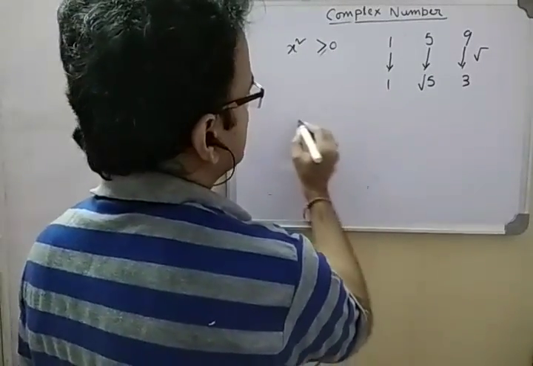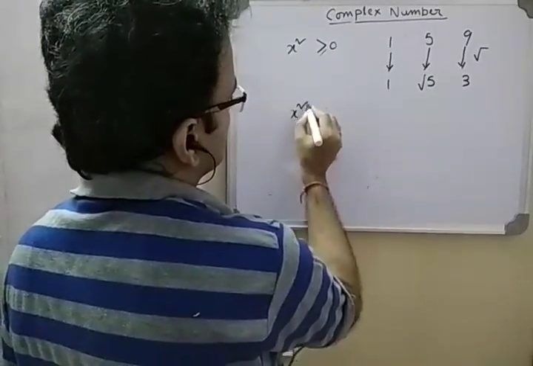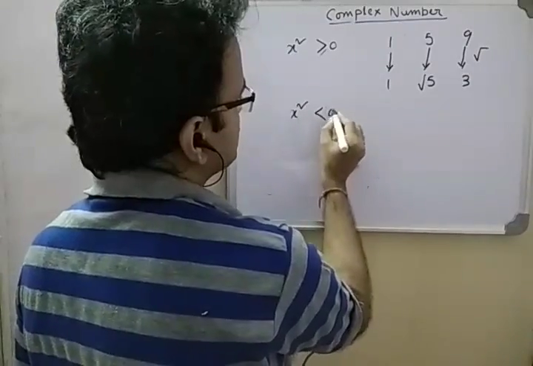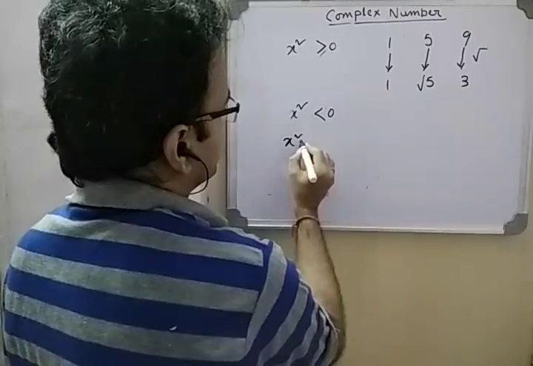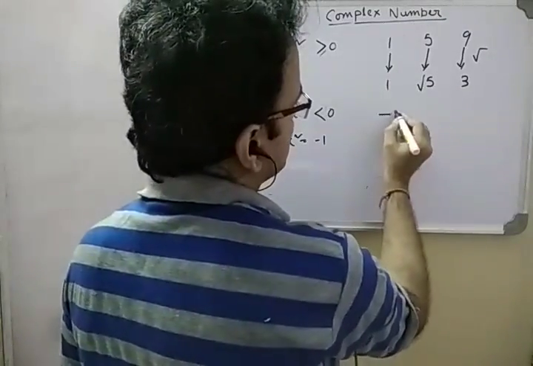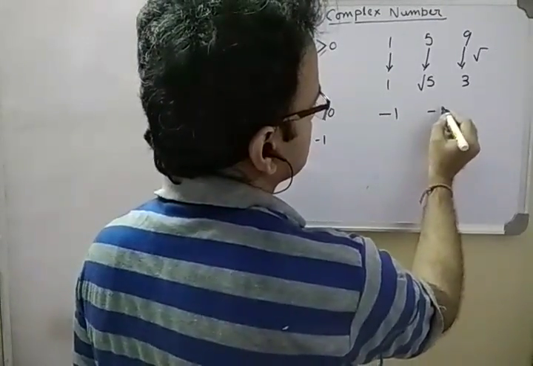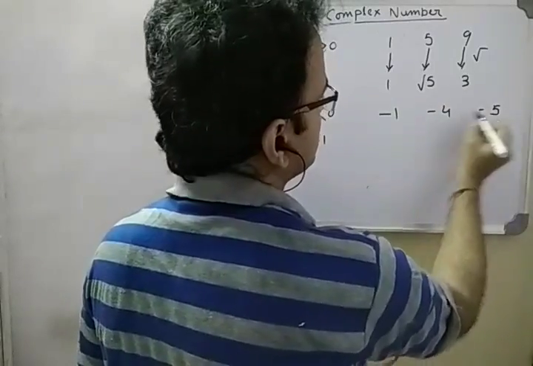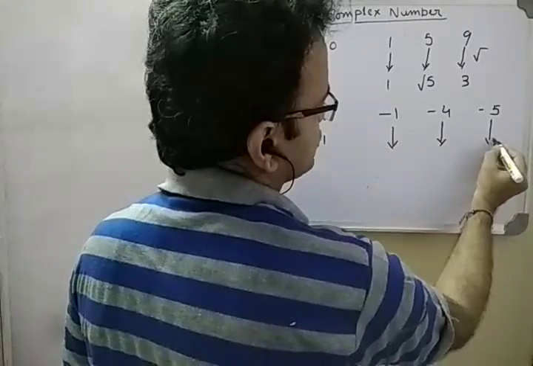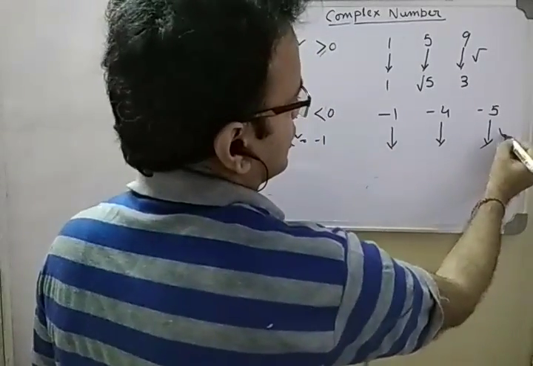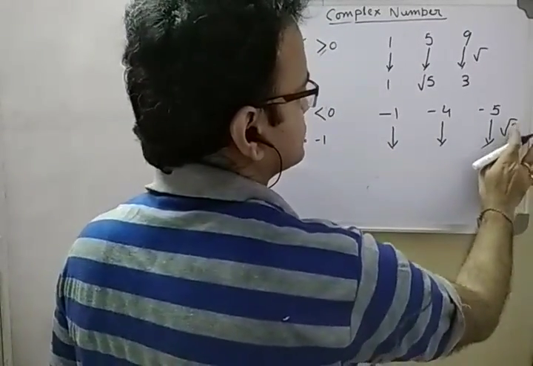Suppose you have the square as less than 0. Suppose the square is -1, so what will happen? -1, -4, -5. If you take the root of this, is this possible?